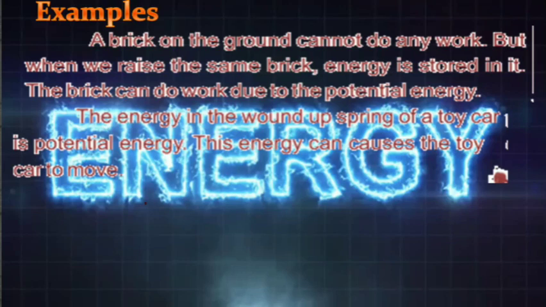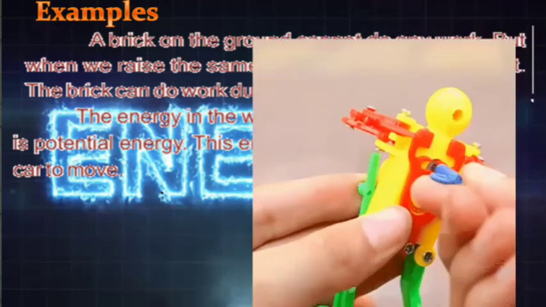Now we have electric cars or battery cars, but some years ago we had the wound up spring car, in which the key was outside of its body, and we just rotate the key, and the spring rotates, and then the wound spring gets tensed, and it coils more and more, and then it stores potential energy in that. So when we leave the toy, then the toy moves on the ground. You can see here,